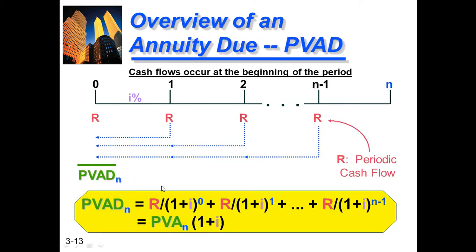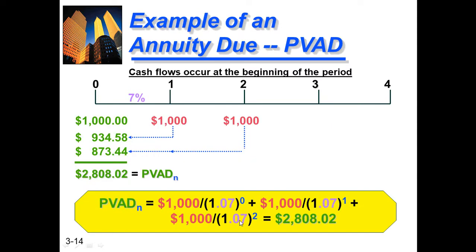Clear? Next, annuity due. For annuity due we also pay at 0. In an ordinary annuity we do not pay at time 0, but in annuity due we pay at time 0, a recurring amount, the same amount at equal distance. So at I percentage, what will be the formula? R divided by 1 plus I to the power of 0, plus 1, plus 2, plus 3, and so on. Clear?